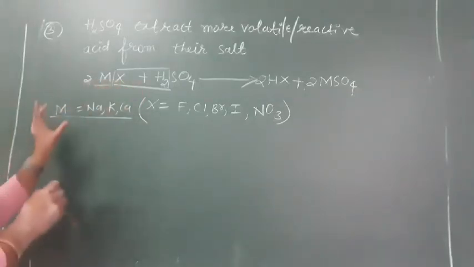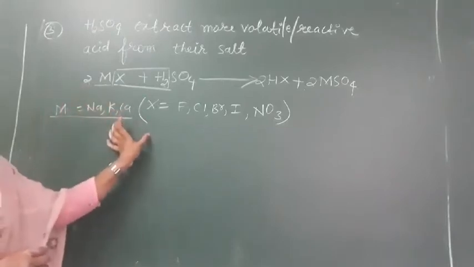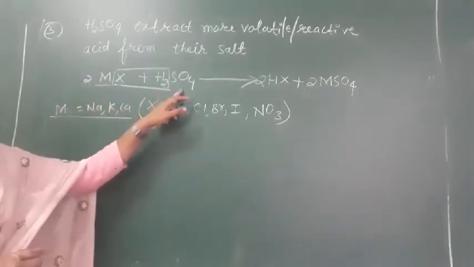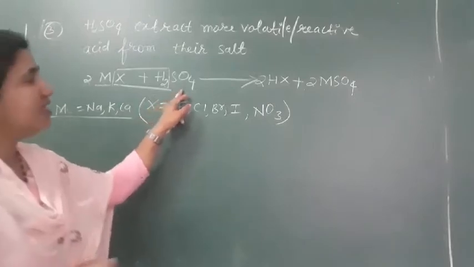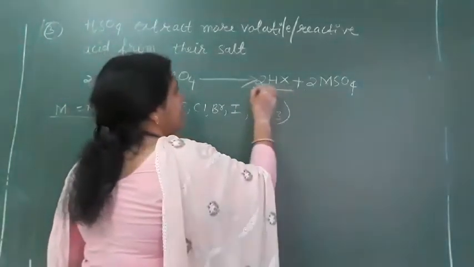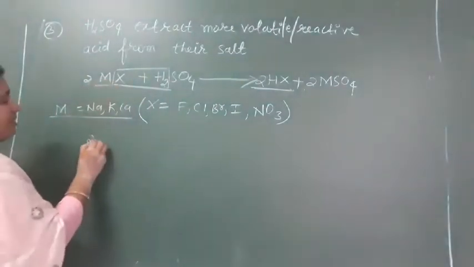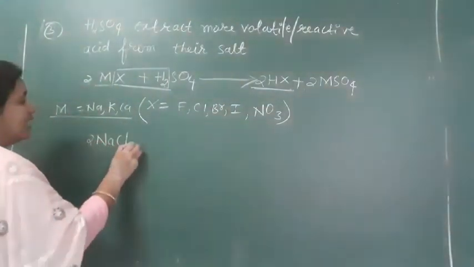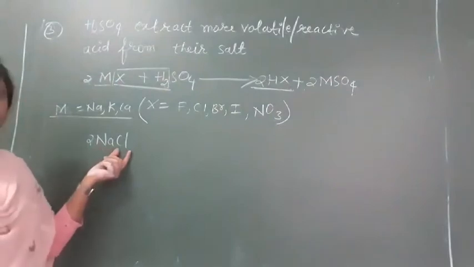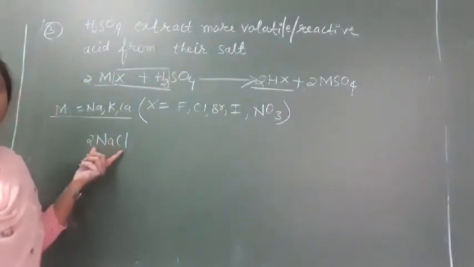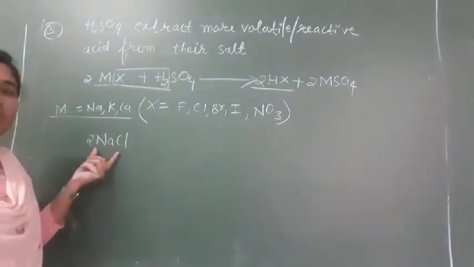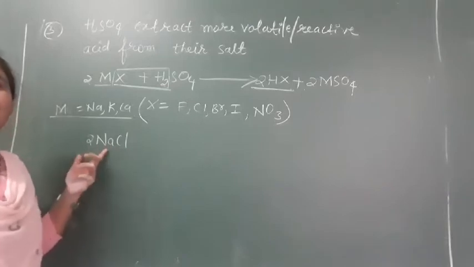When metal halides and metal nitrates react with H2SO4, they will give the more volatile or more reactive acids. For example, if you take 2NaCl, this is a metal halide, or salt we can say, sodium chloride.